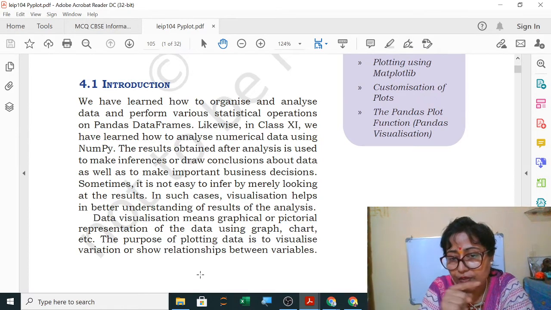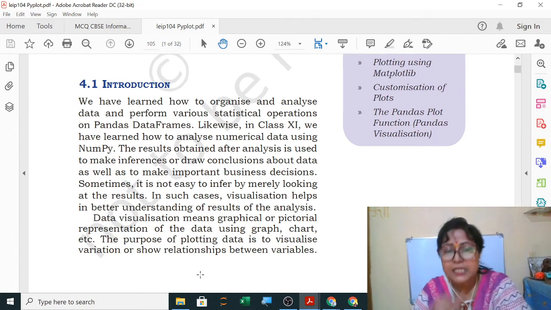If you are drawing a line graph, it is the slope, you will see that if your graph is increasing, that means your performance is getting better. Clear? Suppose you are plotting your marks and you see that in this subject my graph is increasing, that means it is good. My graph is decreasing, it is going down. Clear? So that means I have to work hard in this subject.